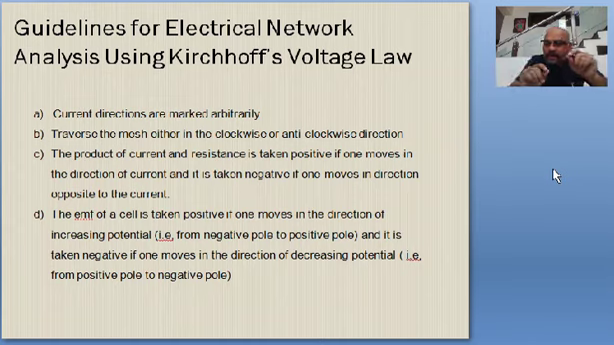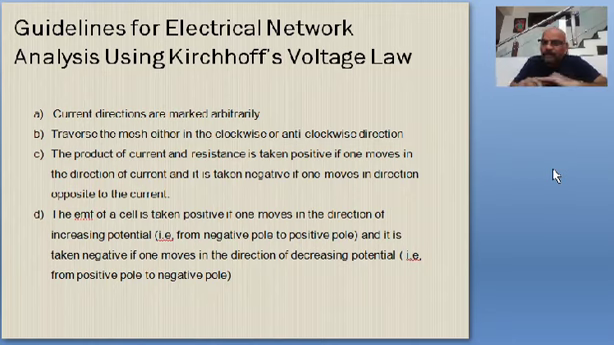So you can mark the current direction from A to B or B to A, it is your choice. B to C or C to B, your choice. And C to D or D to C, your choice. And D to A or A to D, your choice. So you can mark the directions of the current in different parts arbitrarily. That is one thing. Second one, you can traverse the mesh either in the clockwise or anti-clockwise direction. So only one option, you have to traverse either in clockwise or in anti-clockwise.